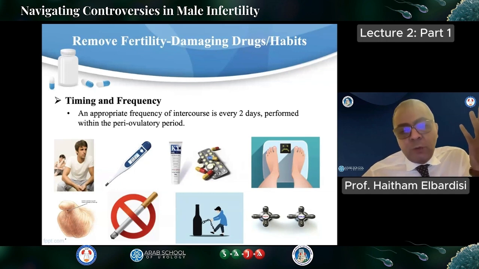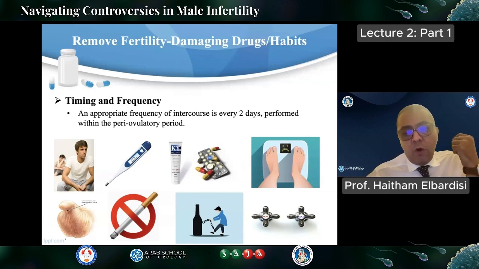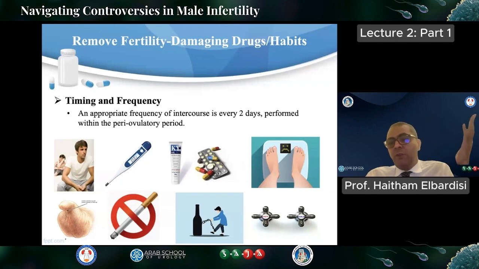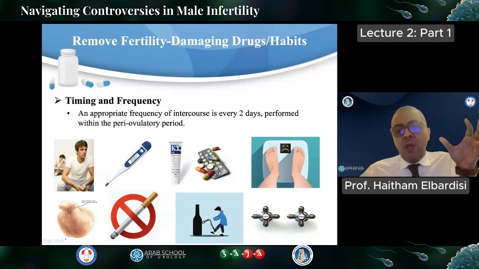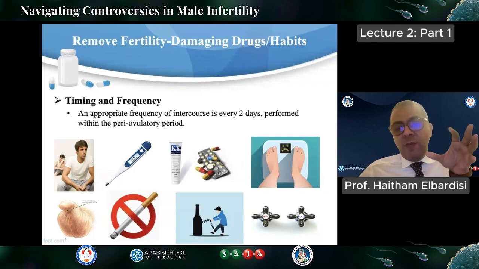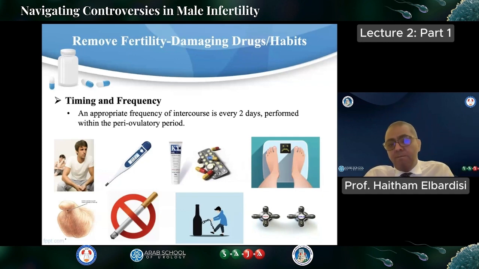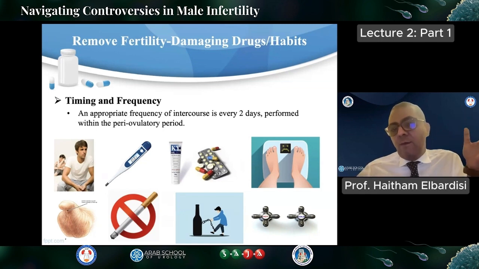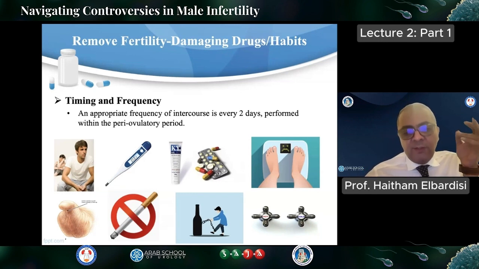Importantly, as Dr. Hamad was saying, consider the timing and frequency of intercourse before embarking on starting treatment. Make sure that they have the proper timing in the pre-ovulatory period. Usually, we recommend them to have intercourse every other day. Make sure to eliminate all other risk factors as mentioned before, like a history of fever. Make sure that there is no history of fever over the last 2 to 3 months.